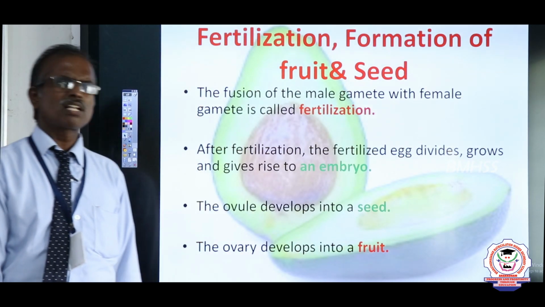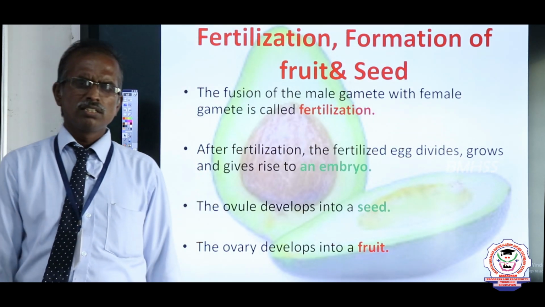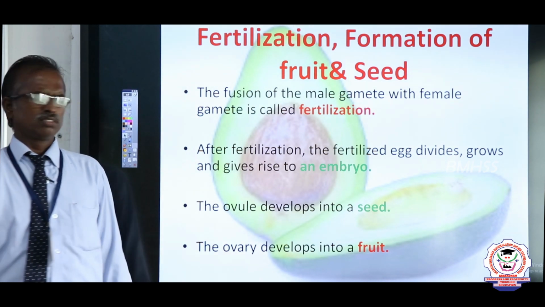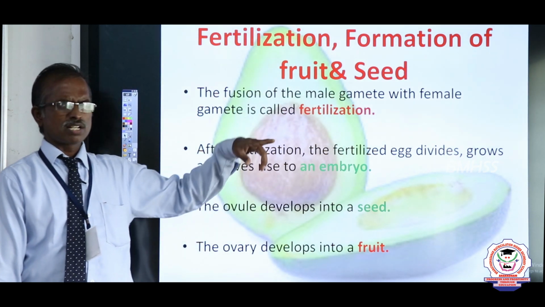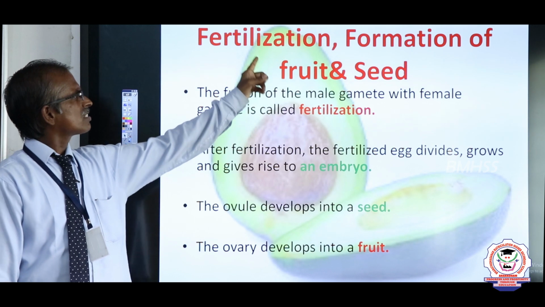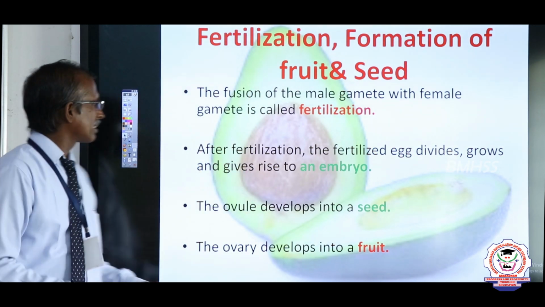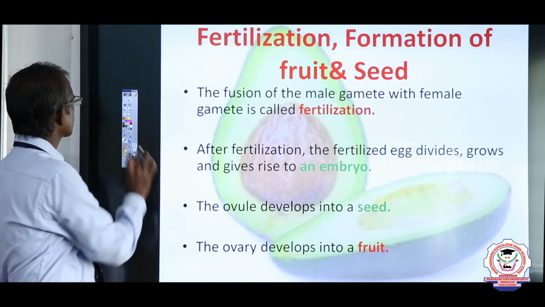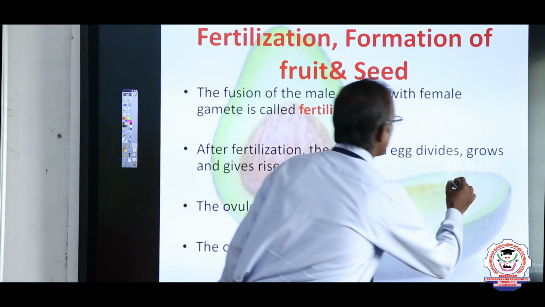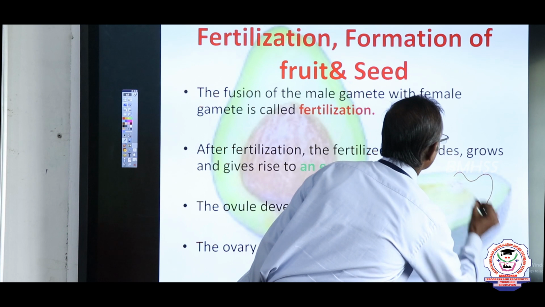Now fertilization. What is meant by fertilization? In Tamil we call the word karuvurudal. After pollination, the second stage is called fertilization. Fertilization is nothing but fusion of the gametes. Now we learned fusion of the gametes. We already studied this structure.